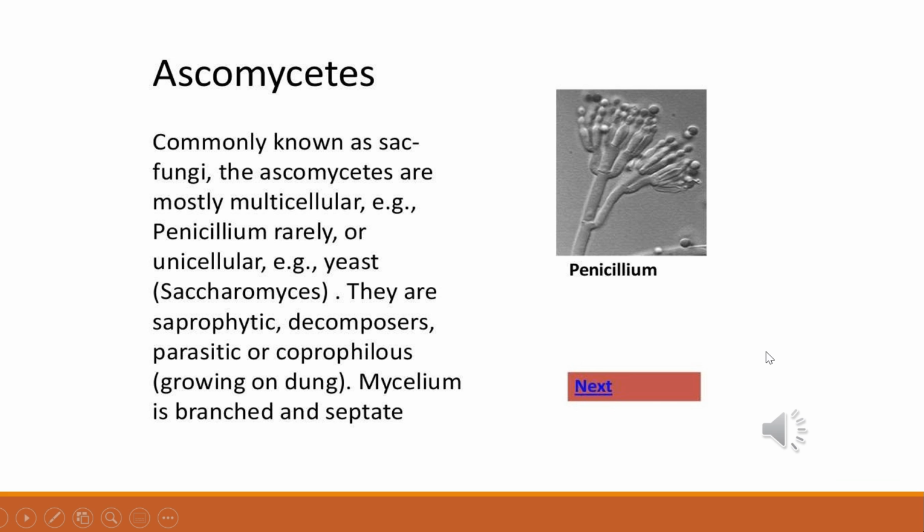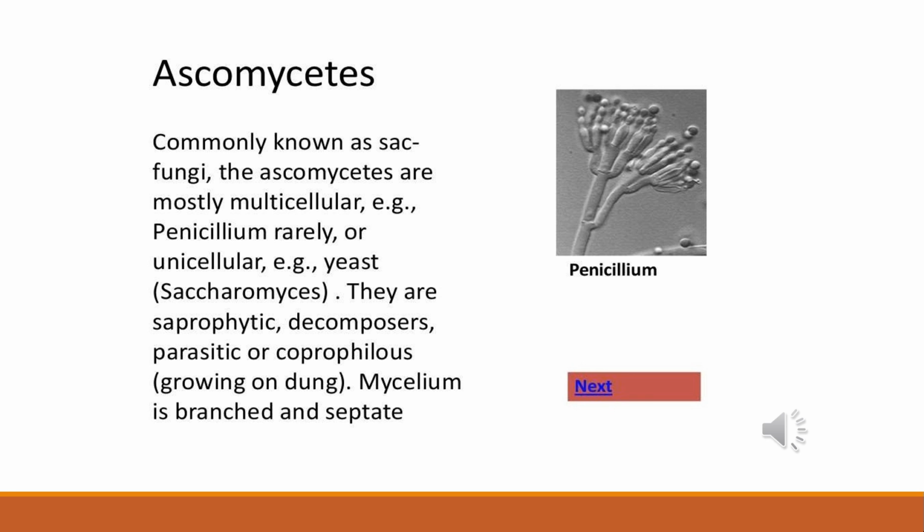The members of Ascomycetes are commonly known as sac fungi, and they are mostly multicellular. An example is Penicillium, though unicellular forms are rarely present too, for example yeast. Yeast is called baker's or brewer's yeast, used in baking or in brewery, and the scientific name is Saccharomyces cerevisiae.